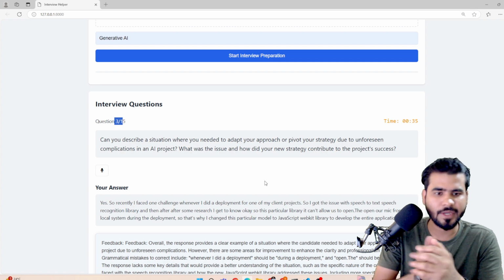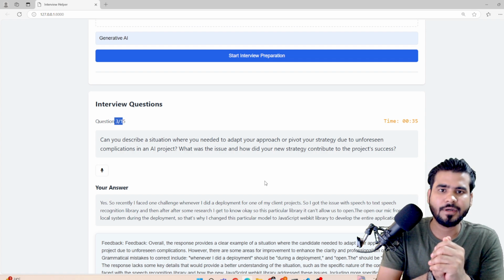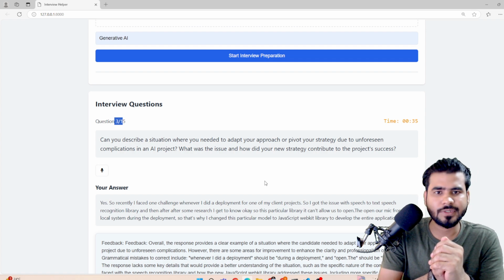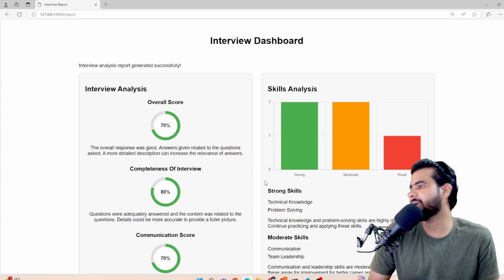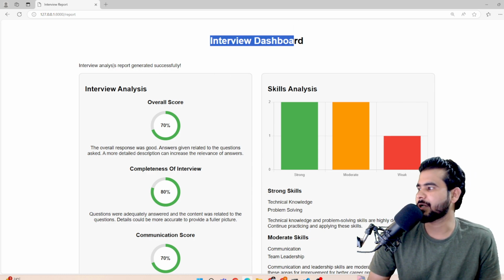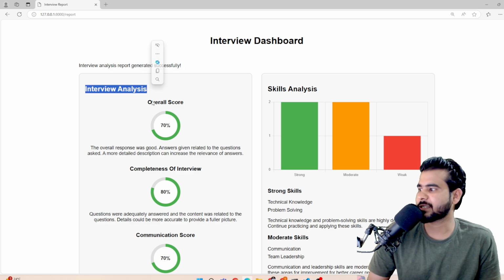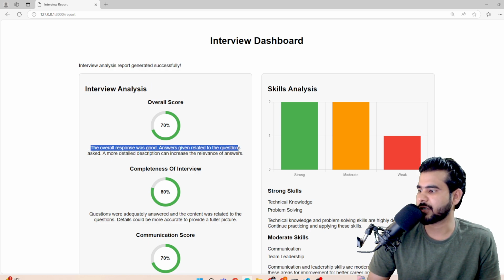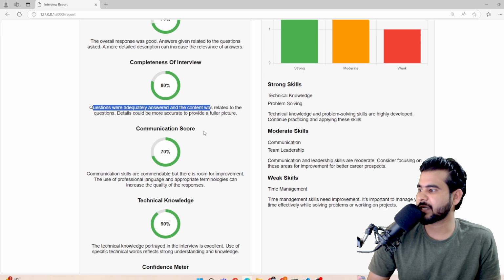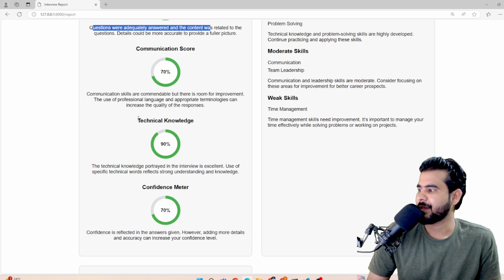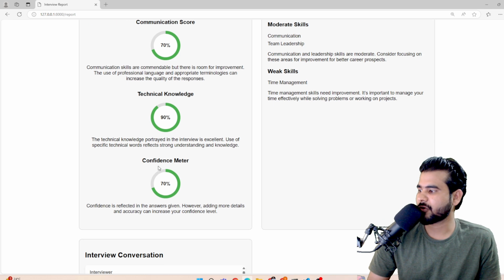Okay, so yes, we are working on getting the distilled model. Right now we are using the main model, which has higher parameters and so on. Now as you can see, we are getting the interview dashboard, the overall report. The interview analysis gives the overall score. Second, completeness of interview, which is about 80%, 70%. Communication score is 70%. Technical knowledge is 90%. Confidence is 70%.